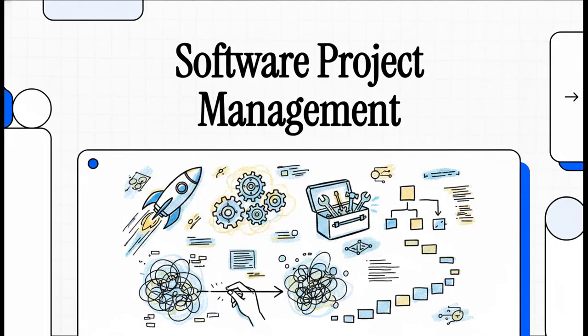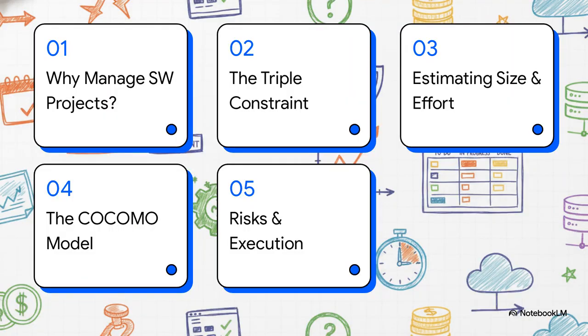Welcome to The Explainer. Today, we're taking the sometimes dry world of software administration and unpacking it. We're going to look at it as a truly dynamic, strategic engineering discipline. We're diving into the core toolkit for software project management to see exactly how teams bring order and structure to these massive digital builds. Here's our roadmap for today.